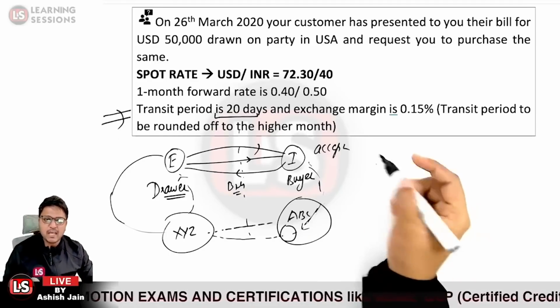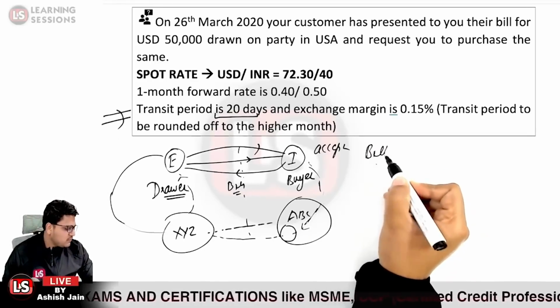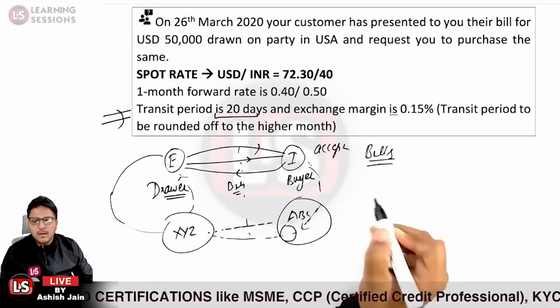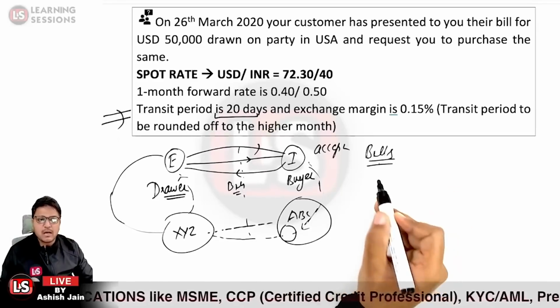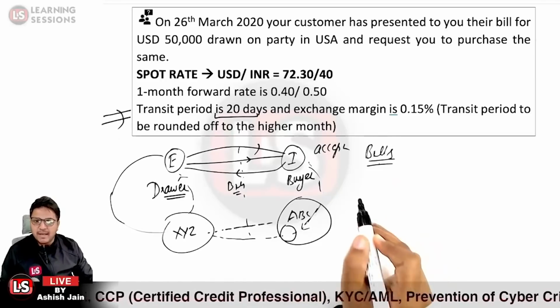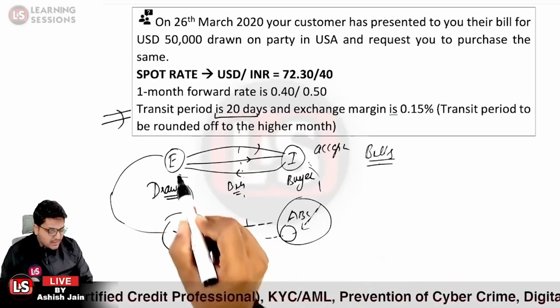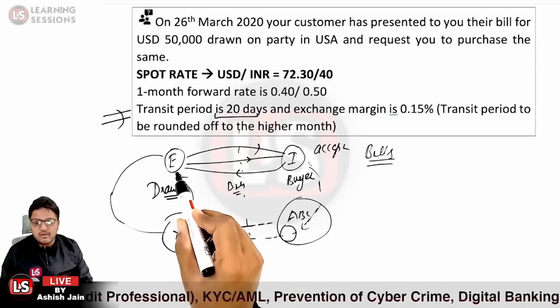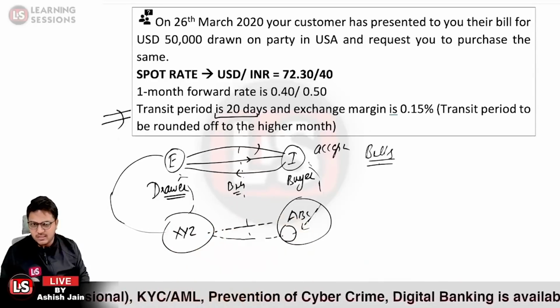So what rate would be applicable? It will be the bills rate which will be applicable, because the amount is yet not settled. Okay. And further, it will be the buying rate or the selling rate? Because the exporter, when the amount will be received, wants to sell the foreign currency.